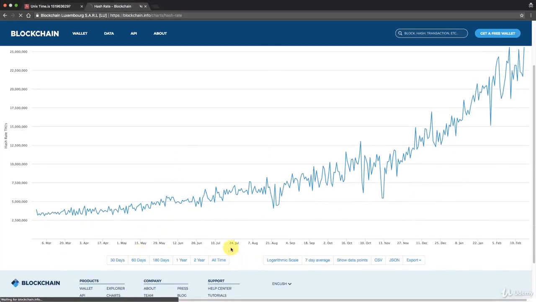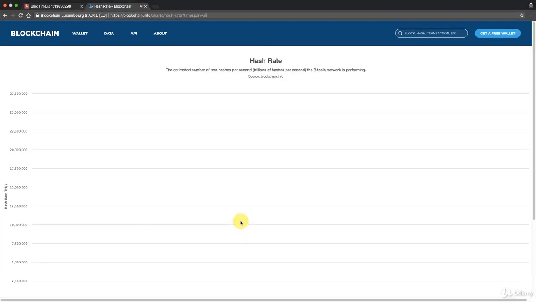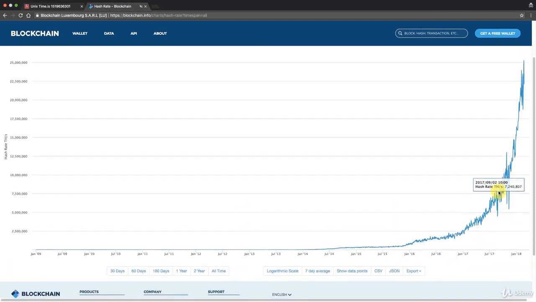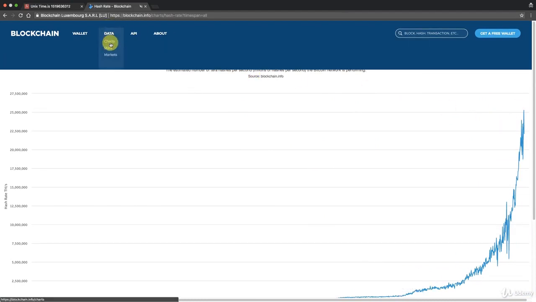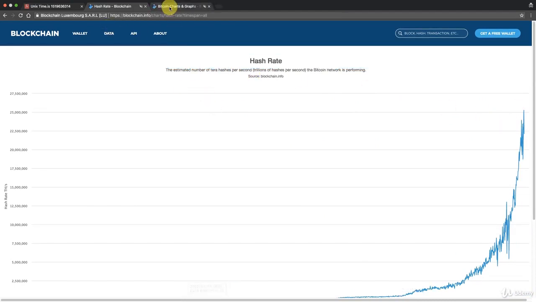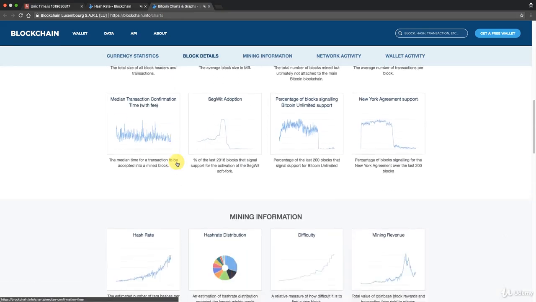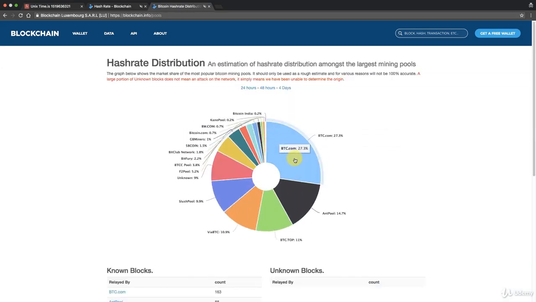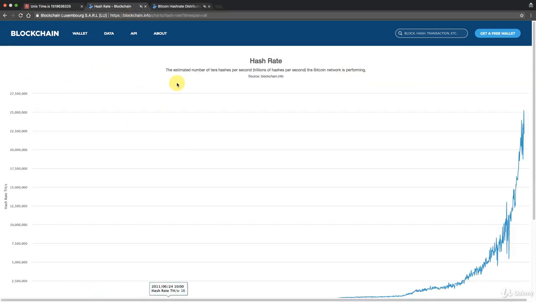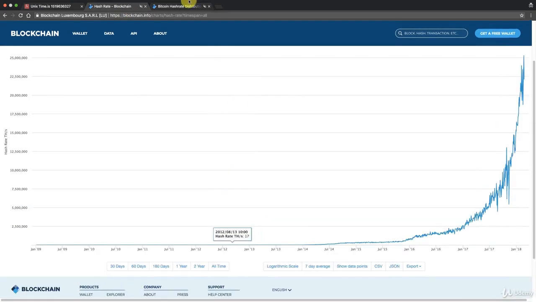By the way, you can check it out for all time. You'll see how it's changed throughout history. Of course they're not all working together. A lot of them are competing against each other. But even if we go back to charts and we find the hash rate distribution, we know that BTC.com is 27% of that 22 million trillion hashes per second.